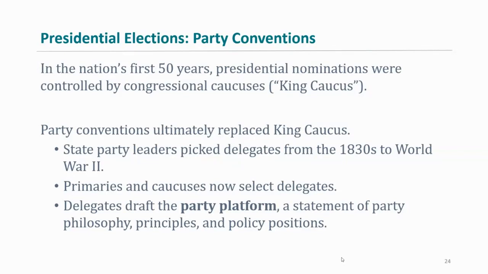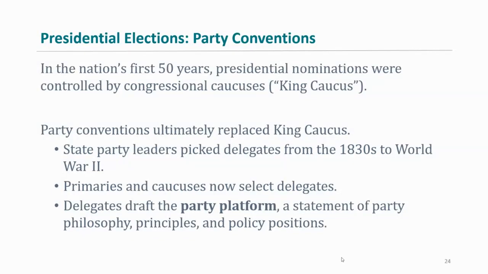But then ultimately, now we have the primary and caucus system, where the people are selecting who the candidates will be by voting in these primary elections. It's like a pre-election before the general election, right? So now the people pretty much have the power when it comes to who's going to be the nominees. Of course, the parties still have their own specific rules. Like I mentioned before, with closed primaries, you have to pre-register with the party. It's the same political parties, but the states are going to have different rules on all that, and there usually is some disagreement on those issues.